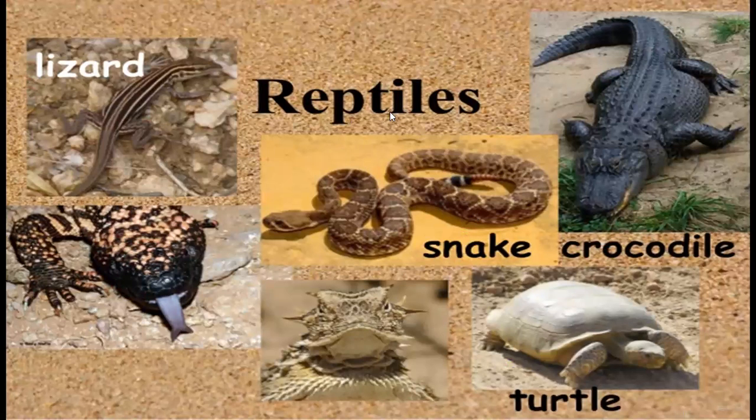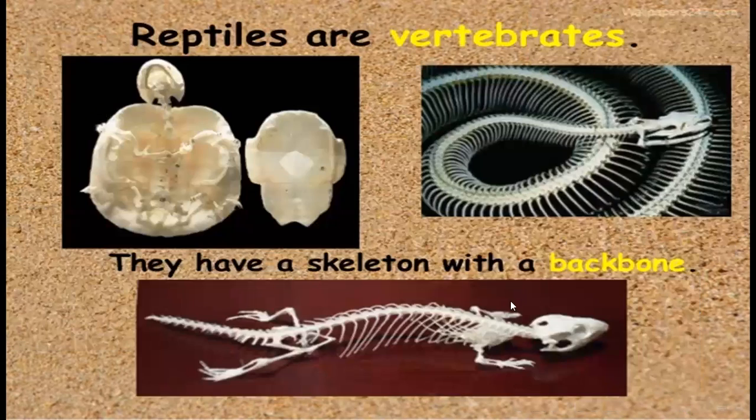Second is reptiles. Lizard, snake, turtle, and crocodile are all included in the reptiles group. Reptiles are vertebrates. They have a skeleton with a backbone.